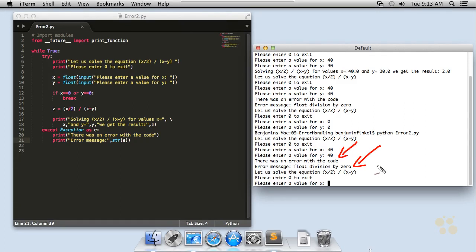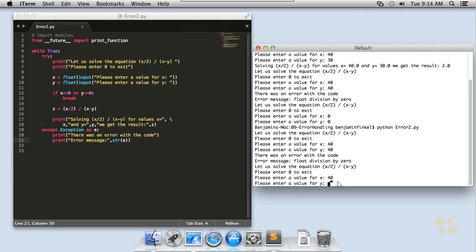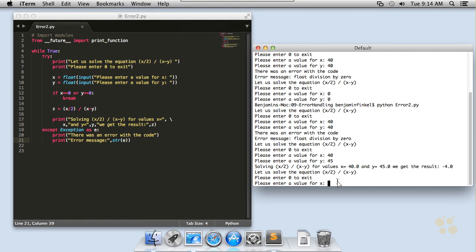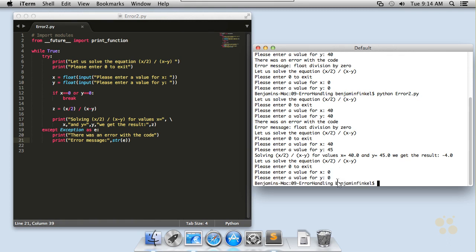Now, that still may not be super helpful for the user. It's similar to what we were getting before, but at least it's something. It's saying there was an error, float division by 0. Maybe if your user is paying attention, they might say, oh yeah, that's going to cause it to divide by 0, I can't do that. Then they're redirected to the front, and they can key in whatever they were planning to key in to begin with. I actually meant to do 40 and 45, let's say. So by catching the exception as E, you're storing the error information inside of this variable called E, and then you can print it out.